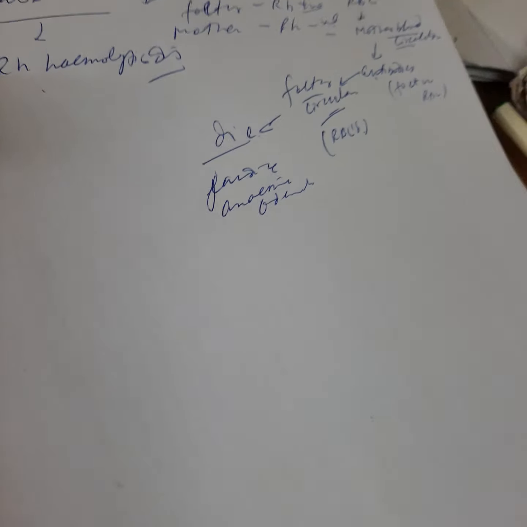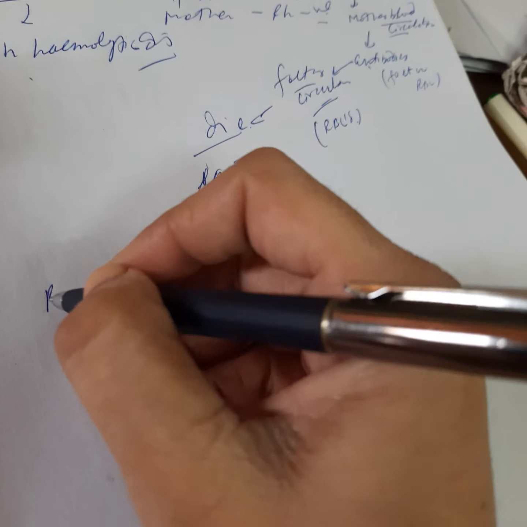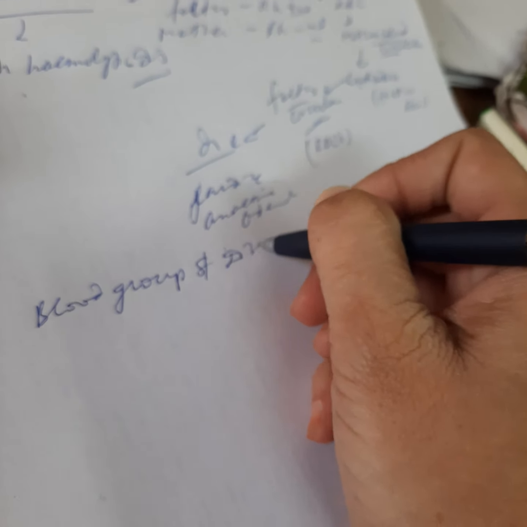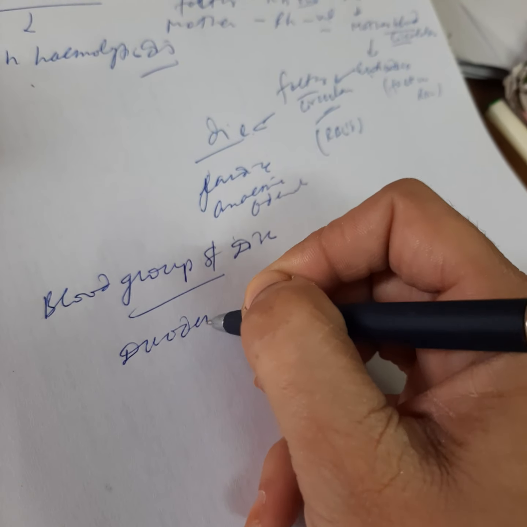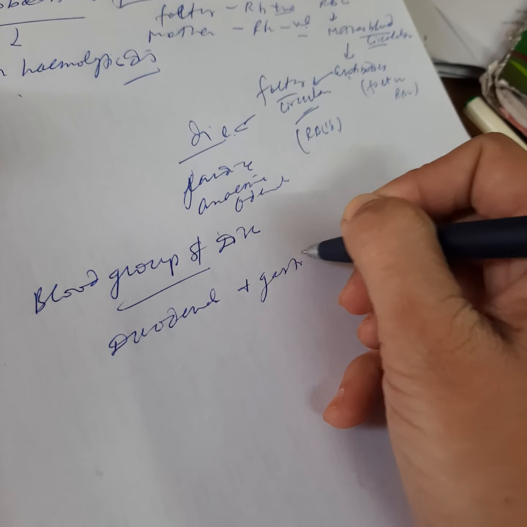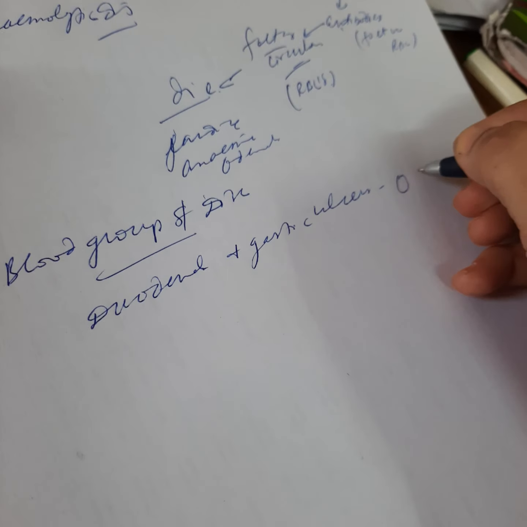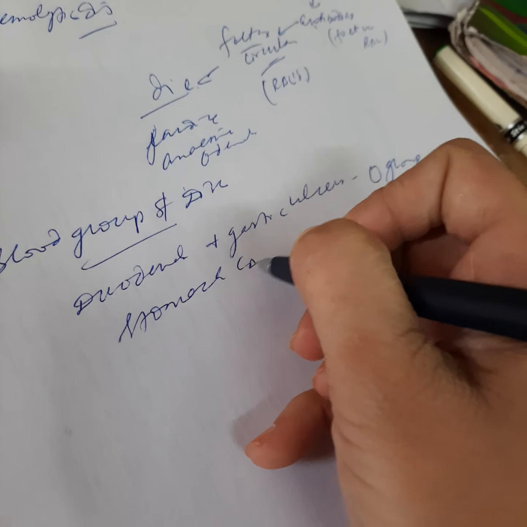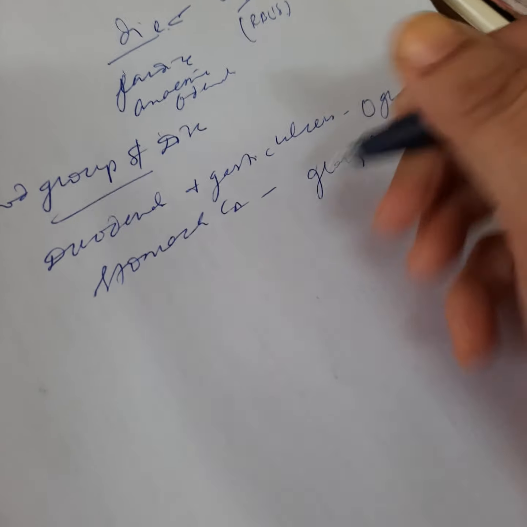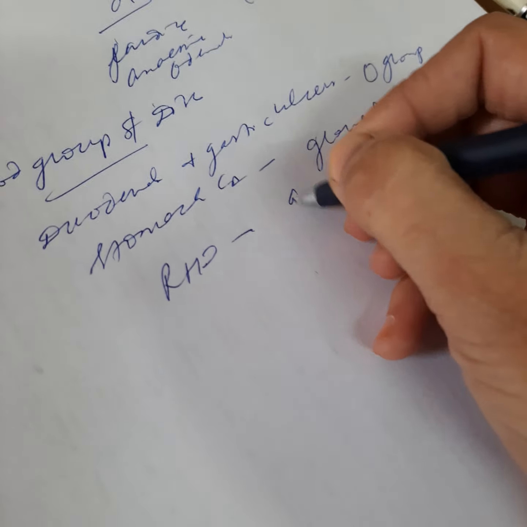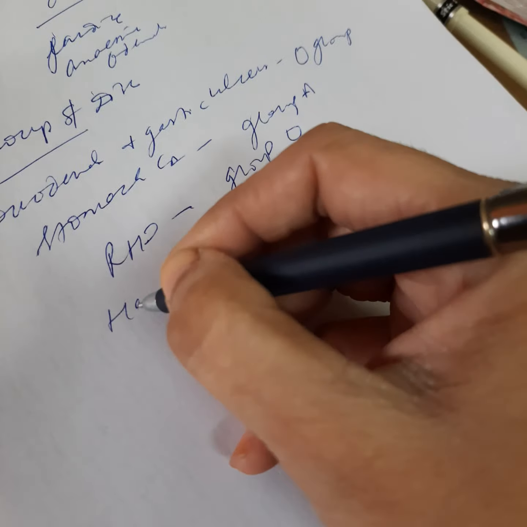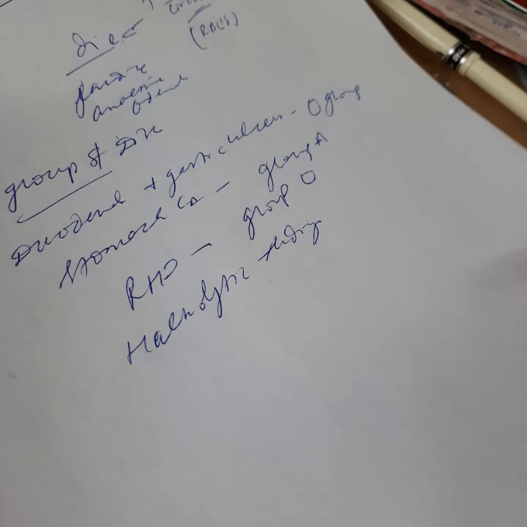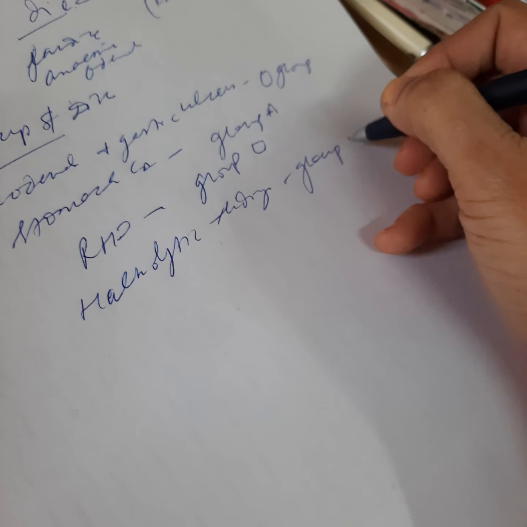Next we will discuss blood groups and related diseases. As we know, duodenal and gastric ulcers are more common in O group of blood. Then there is stomach carcinoma, which is common in group A. Then rheumatic heart disease is again common in group O. Then there are hemolytic tendencies, again in the case of group O.